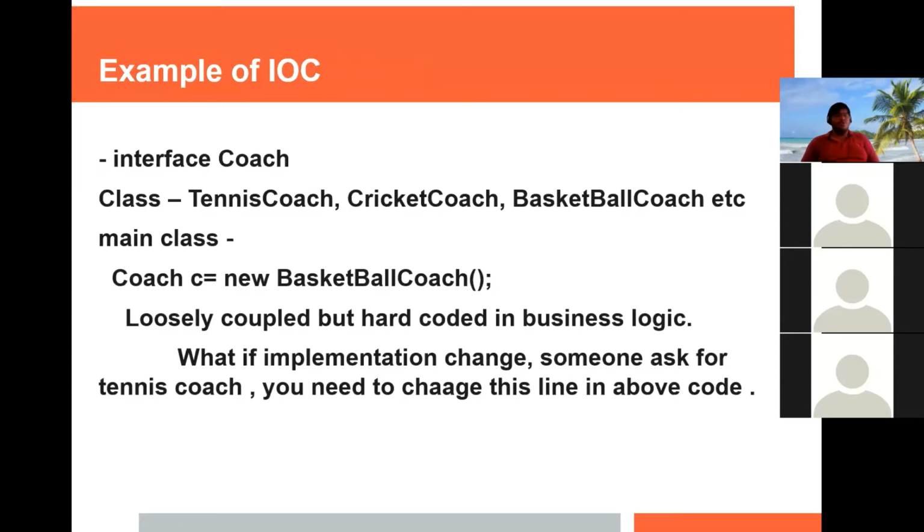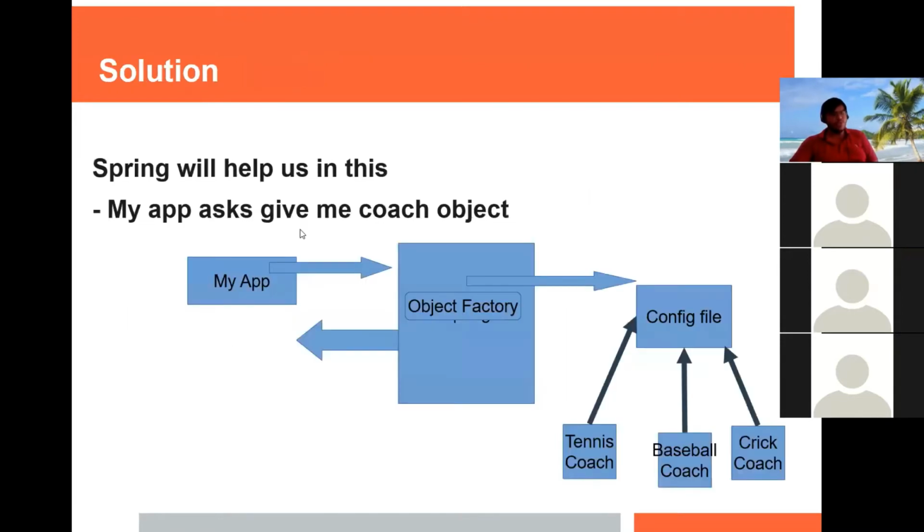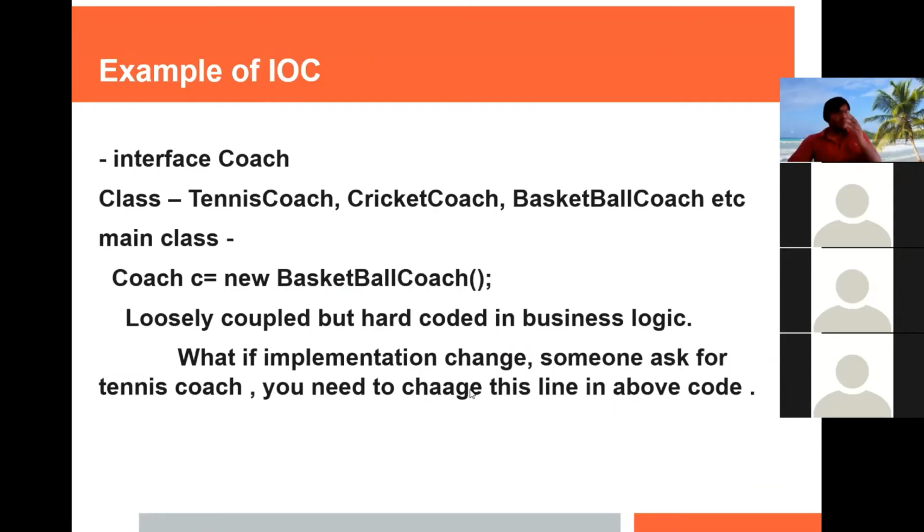Now, the main thing is, it's loosely coupled but hard coded in the business logic. Now, if someone asks me, I want TennisCoach, I don't want this BasketballCoach, what do I have to do? I have to change this line. I have to write TennisCoach here. So that's the problem before IOC. Every time someone asks for some changes, we have to change the business logic. That is not recommended. So how to tackle this problem?